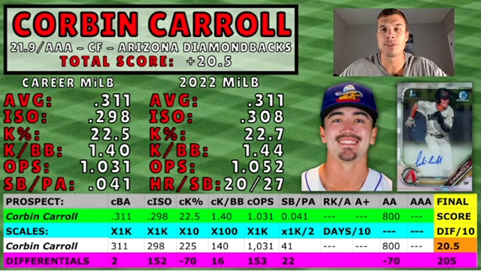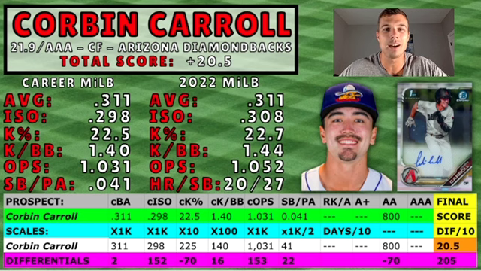His career numbers are just ludicrous. He's held a .311 batting average, a .298 ISO, 22.5 K percentage, 1.40 K to walk ratio, a 1.031 OPS, and 0.41 stolen bases per plate appearance. These numbers are actually crazy. His 2022 season, they're even better in some aspects.